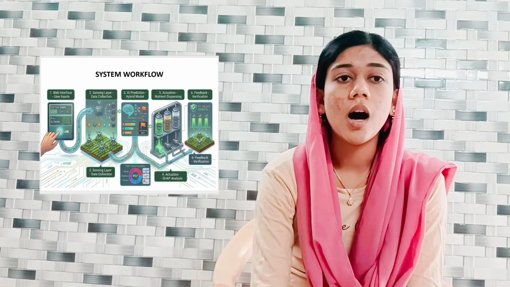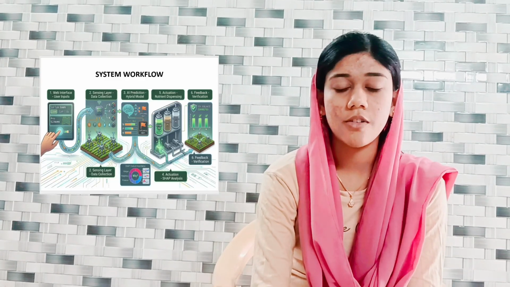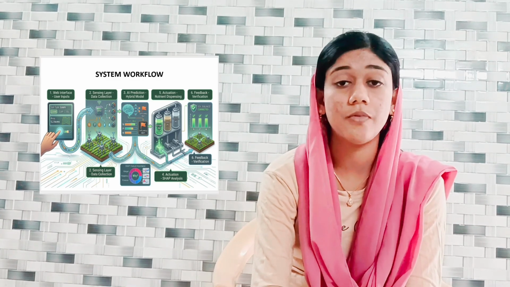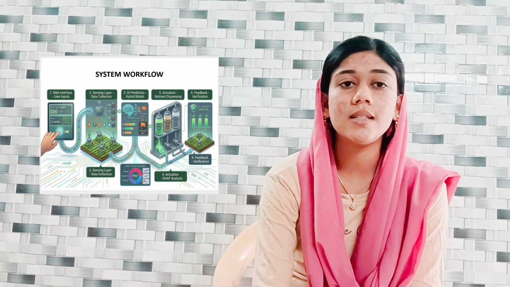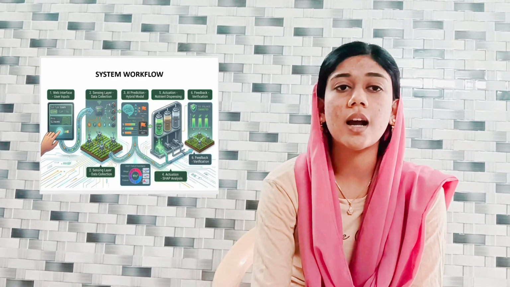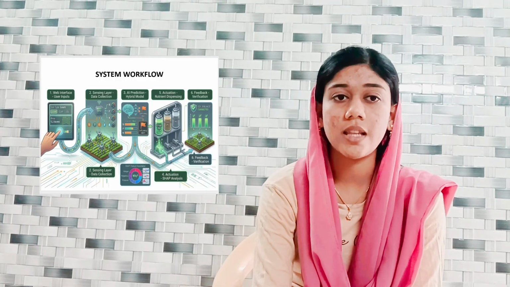System workflow. Our system workflow works step by step. First, the farmer enters the basic details like soil type and land area through the web interface. Next, the IoT sensor collects the real data such as NPK levels and moisture and sends it to the cloud using ESP32. Then the AI model analyzes the data and compares it with the ideal values.